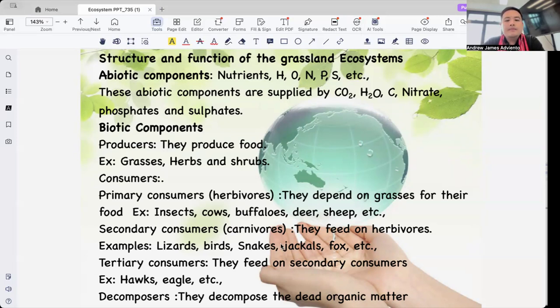The abiotic components of grassland ecosystems include sunlight, which supports photosynthesis. Soil, often fertile and deep. Temperature varies based on location. Rainfall is moderate, enough for grasses but not for forest. Wind helps pollination and seed dispersal. Together, these factors support a unique environment adapted to fire, drought, and grazing.